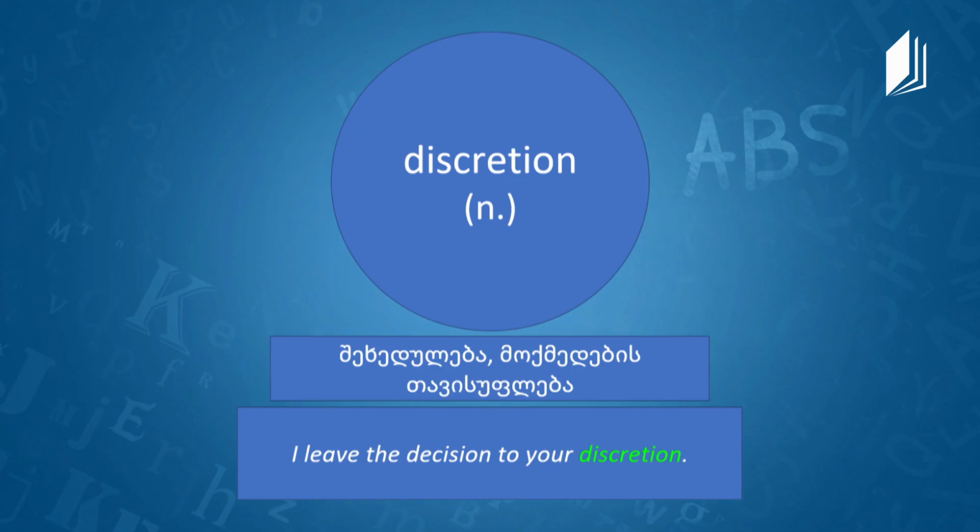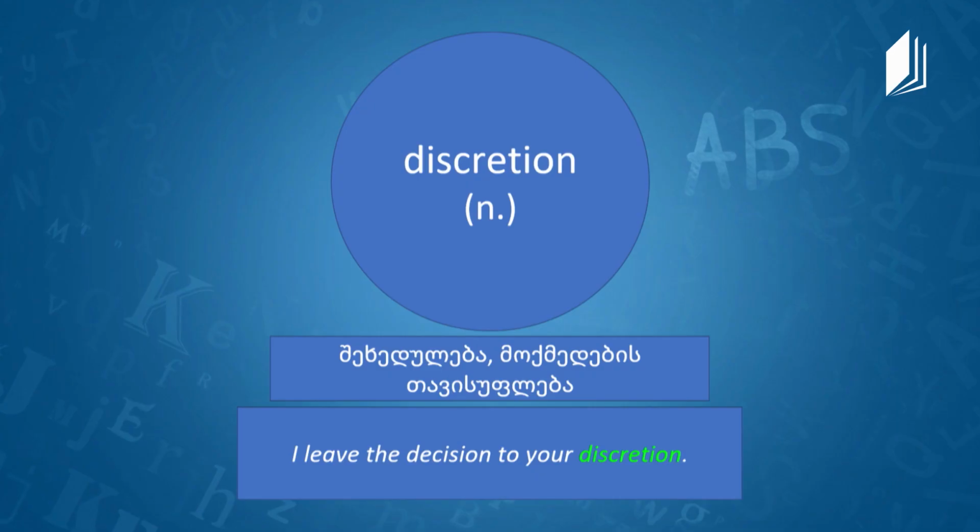Discretion. Discretion is a noun, and in Georgian it means freedom of action. And how would you define that word in English, Mr. Derill? It's a good word. It's a subtle word. It's the right or ability to decide something. So when you have something at your discretion, you have the right to decide the situation. Yeah, right. Discretion, and it's a noun.